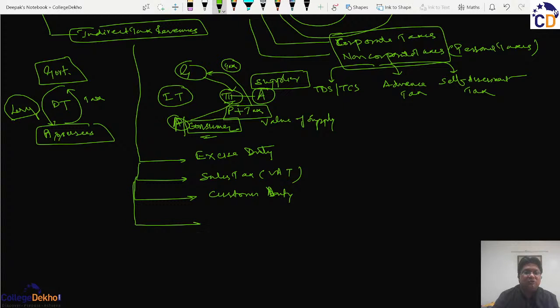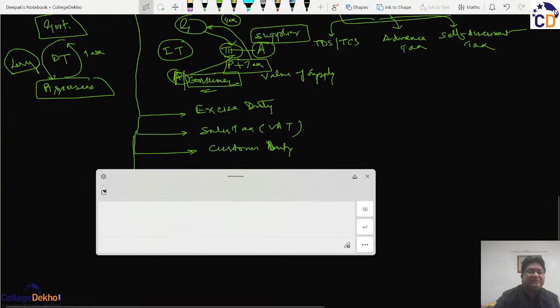When the services were intangible, we used to pay service tax. There were other taxes too, for example, when you pay for any kind of entertainment, there was entertainment tax. When you go to a five-star hotel or consume other such luxury items, you pay luxury tax. There were so many indirect taxes.